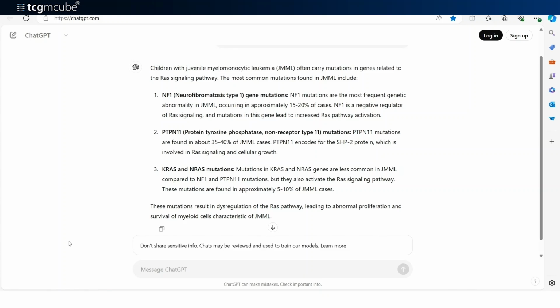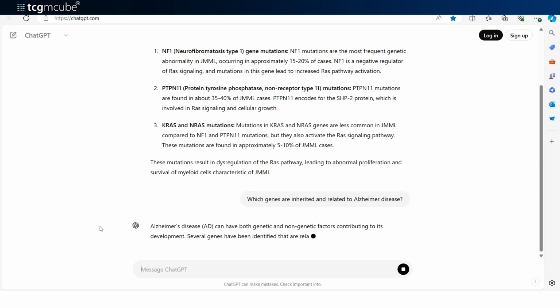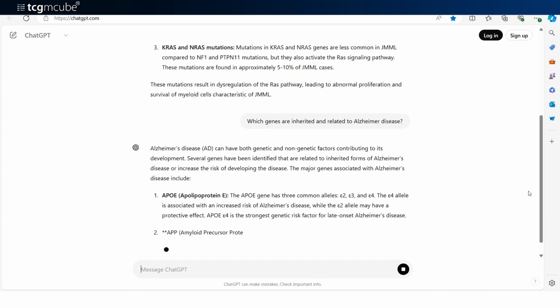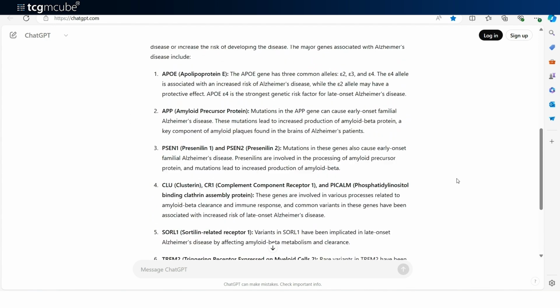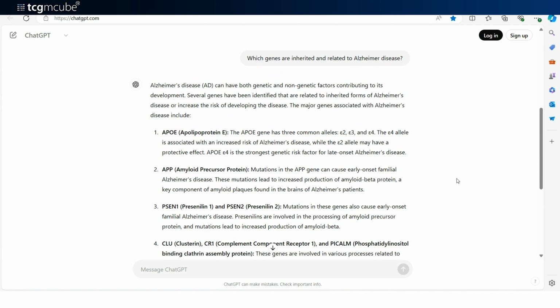Let's try another query and see what answers are generated by the public standard LLM versus our local large language model. I am now in the public standard LLM and I'm going to ask another question. Which genes are inherited and related to Alzheimer's disease? As you can see, it provides the major genes associated with Alzheimer's disease include these 6, as well as some information related to it. While this response is extensive, it may not be sufficient.